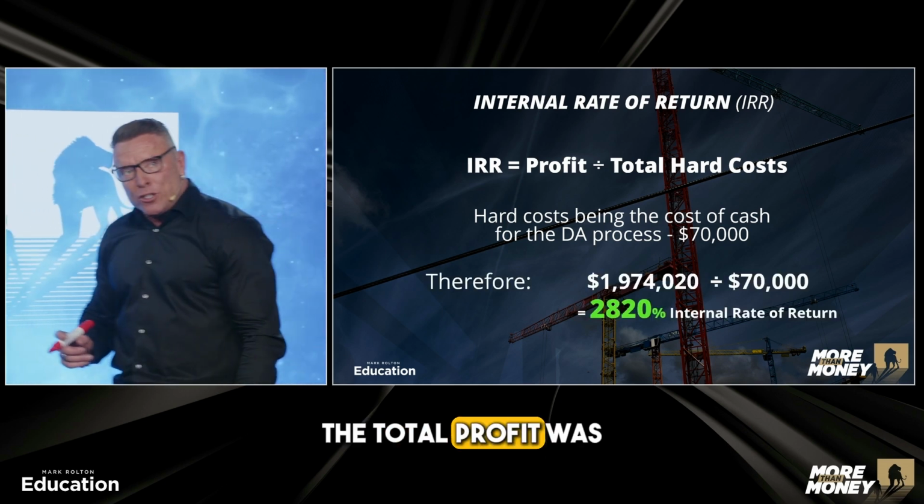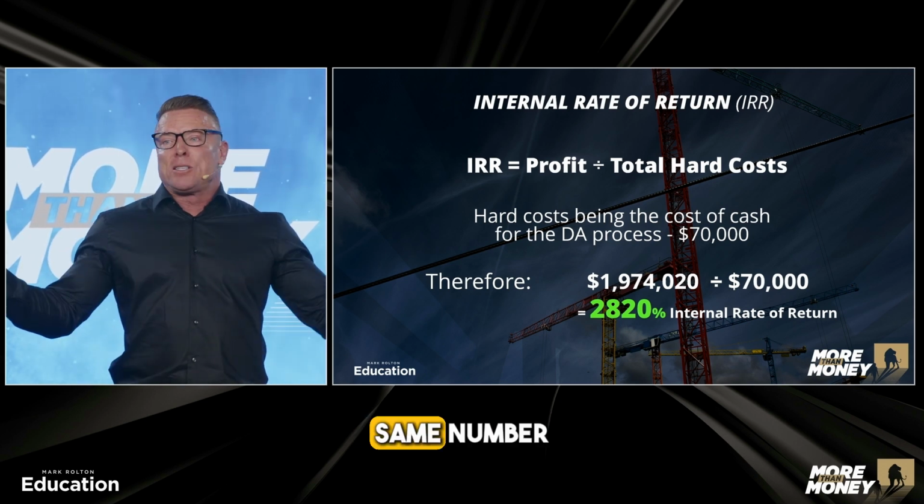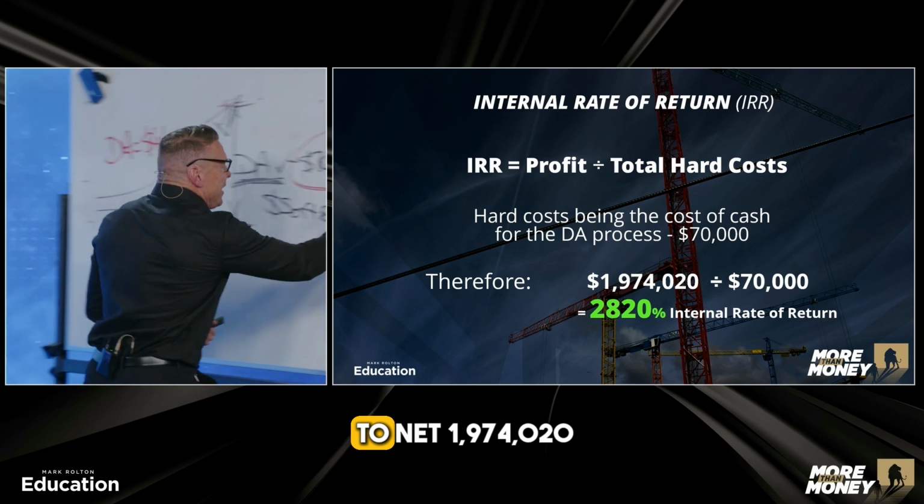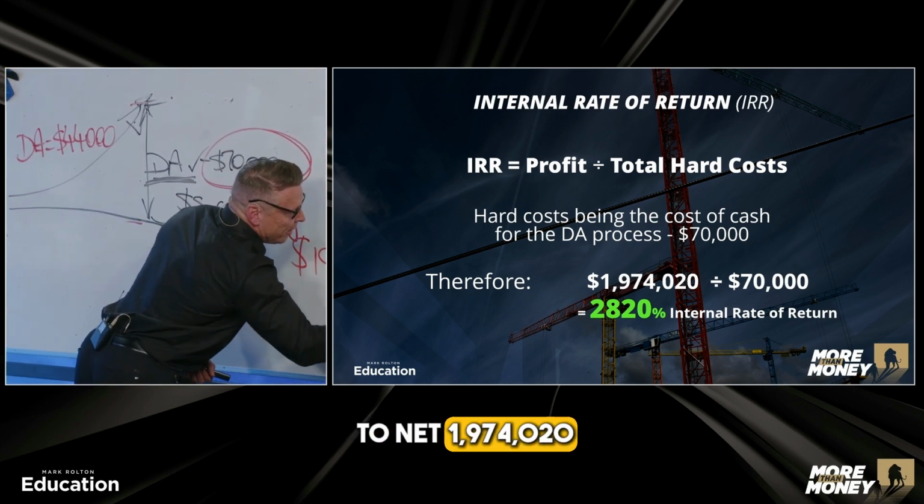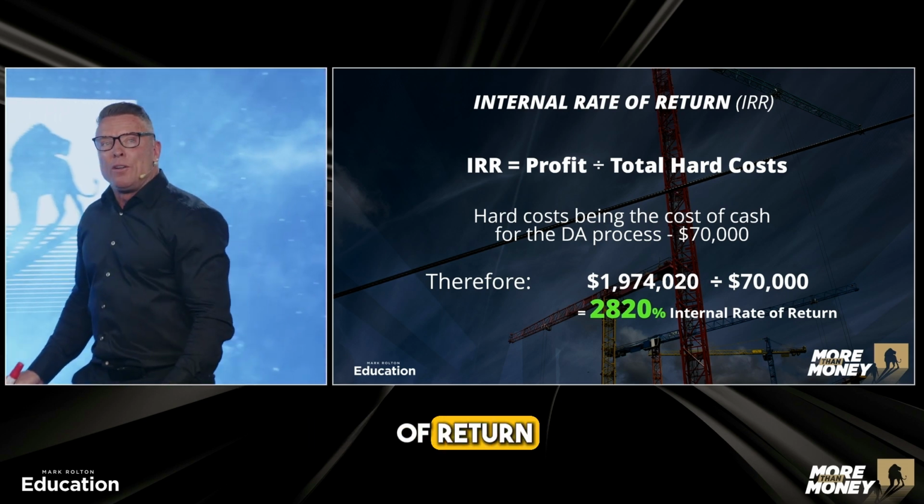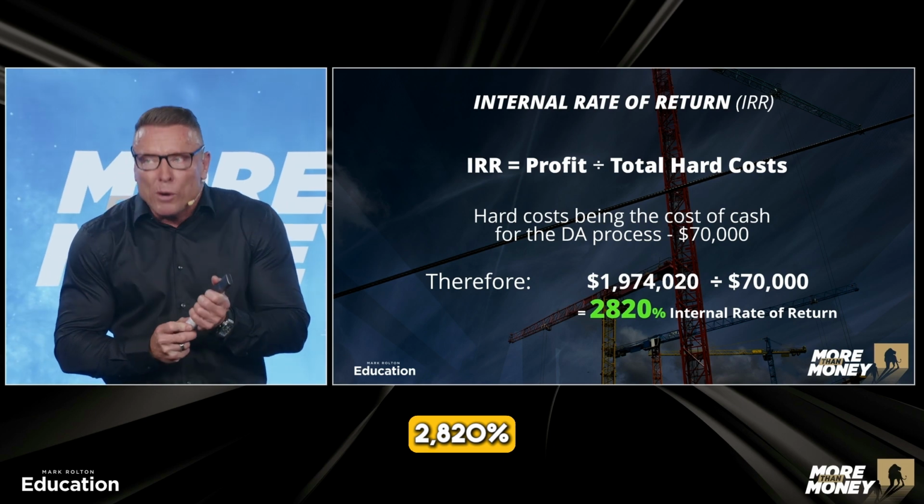The total profit was $1,974,020. Same number. But I used $70,000 to net $1,974,020. You divide that into that, that's your rate of return. 2,820%.